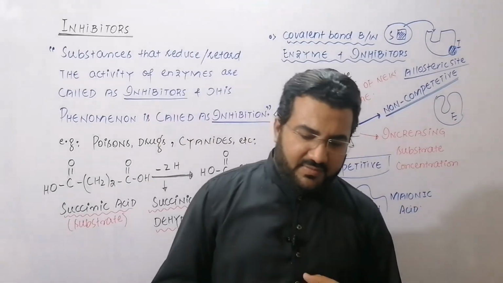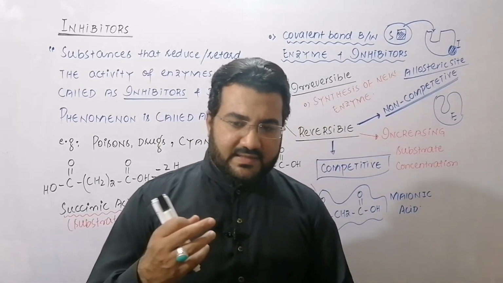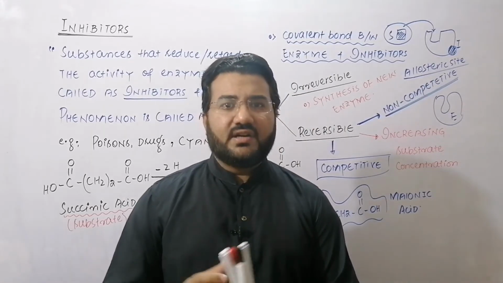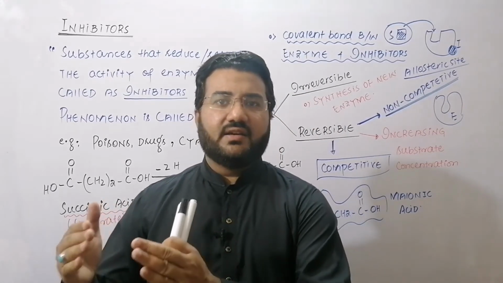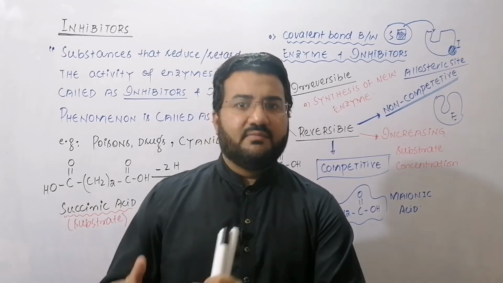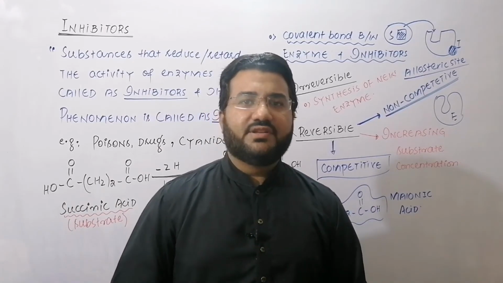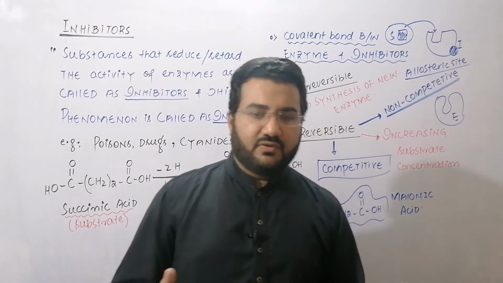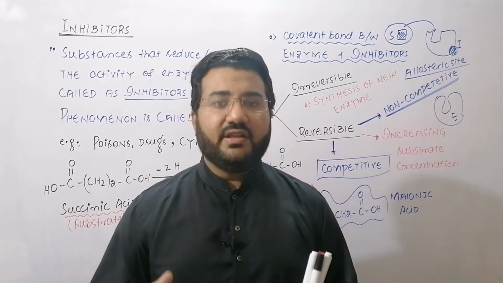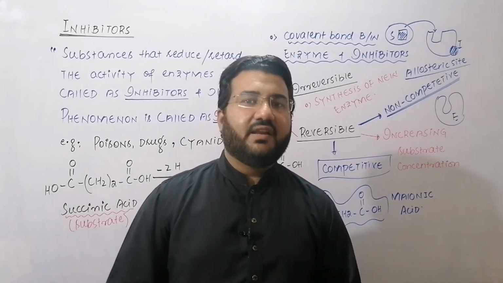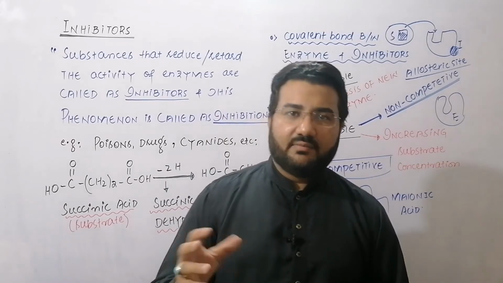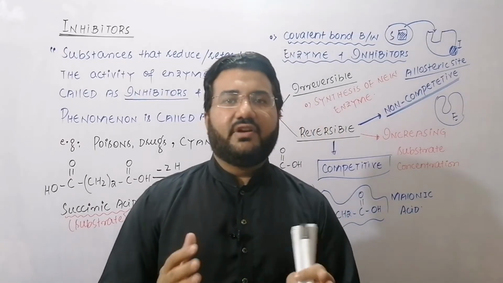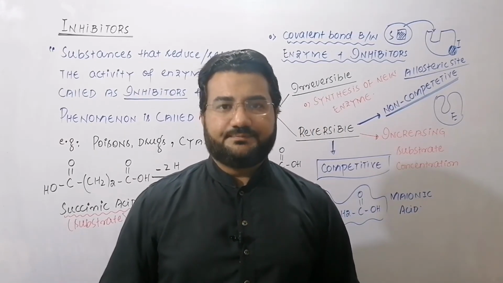My dear students, sometimes the inhibition is purposeful, and we use drugs that inhibit a certain enzyme to cure some disease, but in most cases the inhibition is not purposeful, or we do not intentionally use the inhibitors. Rather, the inhibitors block the enzyme active site, and the activity of the enzyme is reduced.